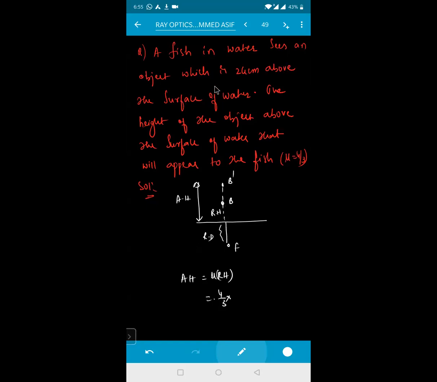A fish in the water sees an object which is 24 centimeter above the surface of water. The height of the object above the surface of the water. That means he's asking us to calculate the real height. So this is your real height you need to calculate. Apparent height is given as 24. So how much am I getting for real height, beta? This is your 18. Clear?